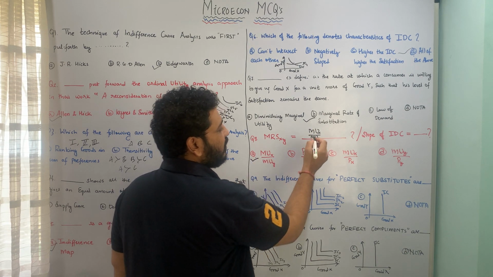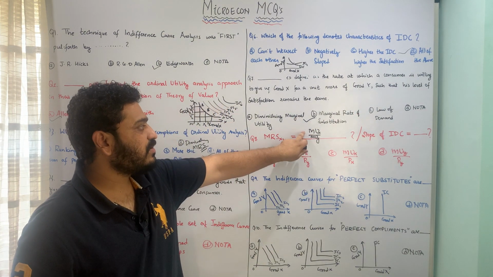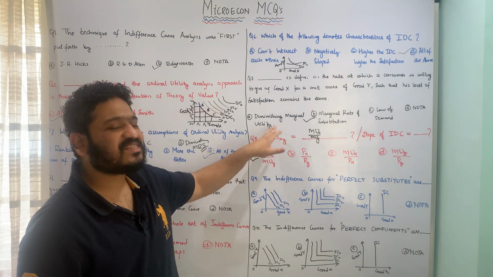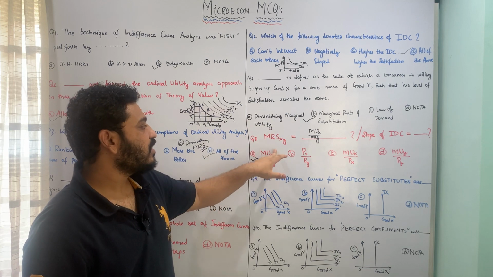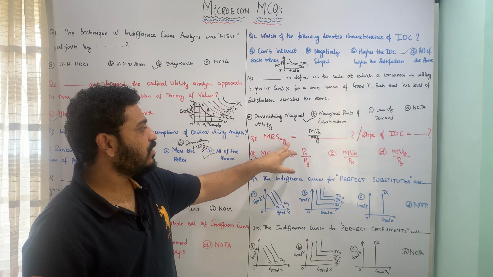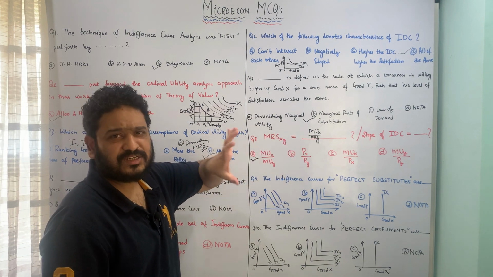Therefore this option is correct, and this is true. The slope of the indifference curve is given by marginal utility of X divided by marginal utility of Y, or MRS xy. So the correct option is option A, marginal utility of X to marginal utility of Y, when there are two goods X and Y under consideration. I hope this question is pretty much clear.